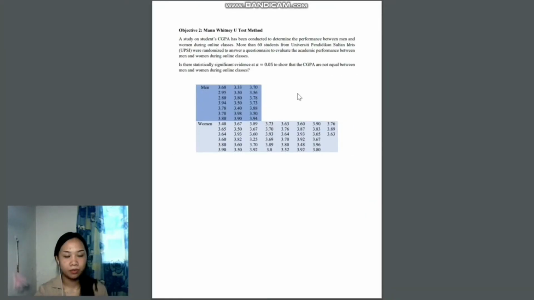This is our objective 2, where we use the Mann-Whitney U-test method. This objective is where we want to find is there a statistically significant evidence at alpha 0.05 to show that the CGPA are not equal between men and women during online classes. This is the data for the men and women for online classes only, and the total data is 66.